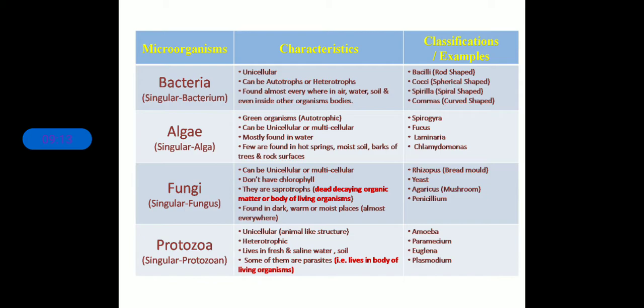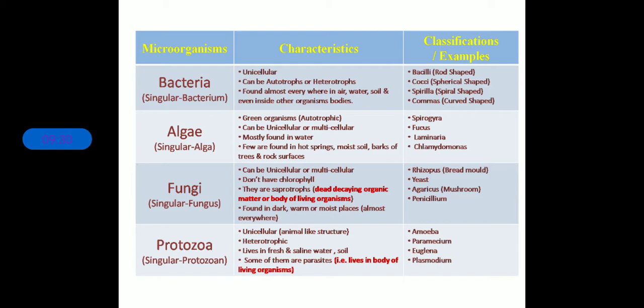So this is a very important table, you need to keep it with you. Clear?